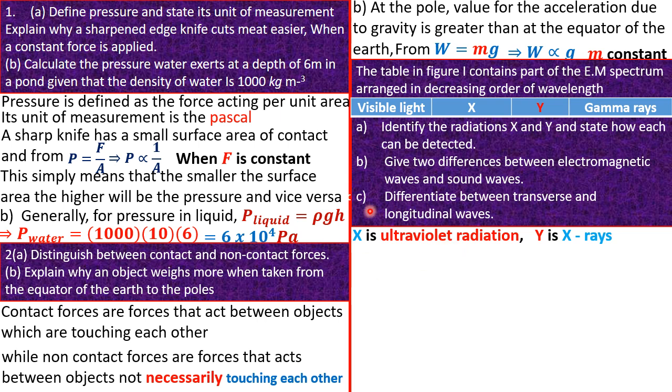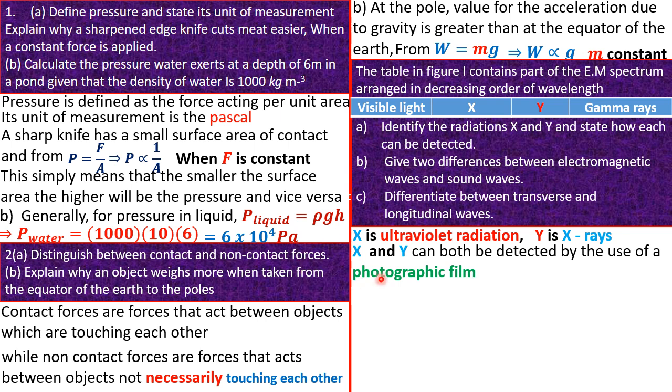Okay, that's it. And each of them can be detected using a photographic film, or you can say a fluorescent screen, any of them, but I prefer you saying a photographic film. Great. So guys, if you don't know what a photographic film is, just let me know in the comment section down below, so I can make a video on it as fast as possible to make you understand how the phenomenon is done.